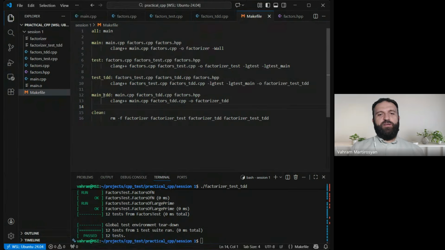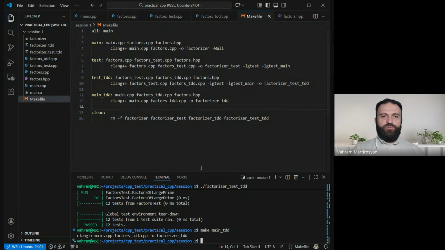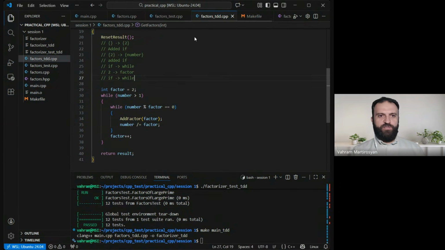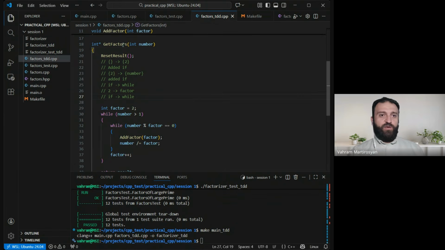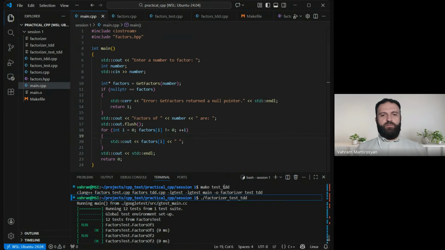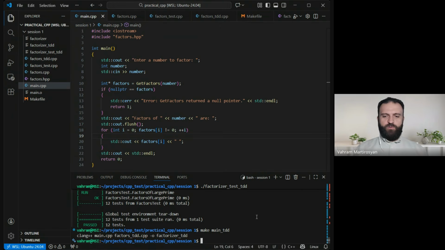So what if I run, so I will run make, it is called main TDD. Now I'm just putting together main CPP and factors TDD. This is factors TDD, this is this. But the idea is I have the same interface, right? Yeah, the implementation is completely different, but the interface is the same and it should work. Well, let's see how it works. I will run it. It is called factorizer TDD, I believe, right?